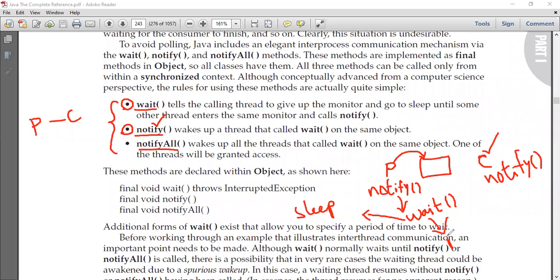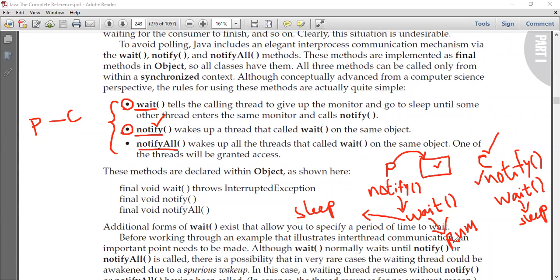It runs. The producer which is sleeping runs. Once the consumer calls this notify method, the producer which is sleeping will start running. Next, the consumer will call the wait method. Why is the consumer calling the wait method? Because the consumer should not consume the same value again and again. Once it has consumed the value, it has to go to sleep. So once I call the wait method, it goes to sleep until the producer has produced the next value.